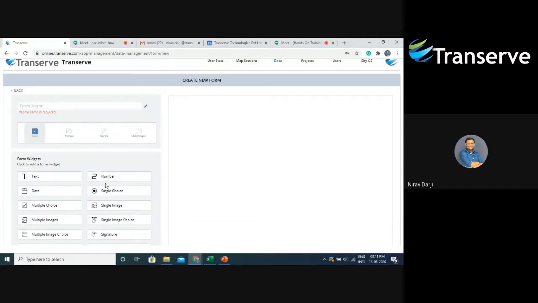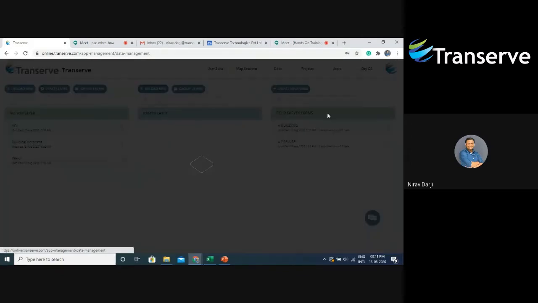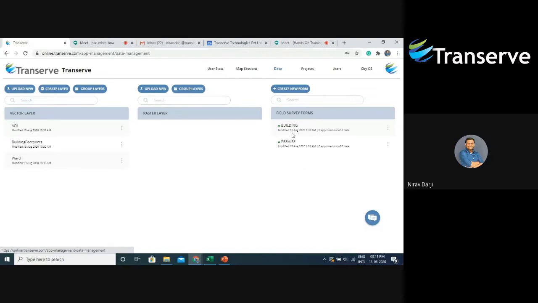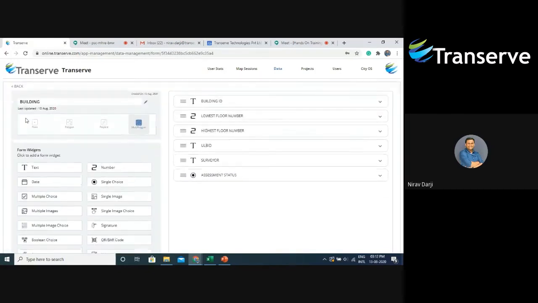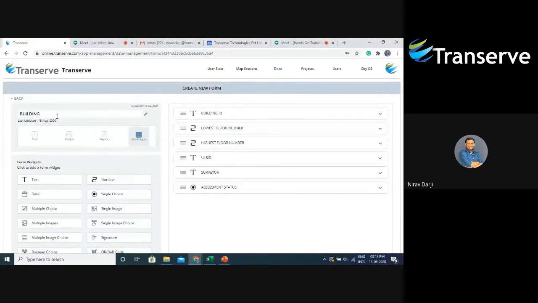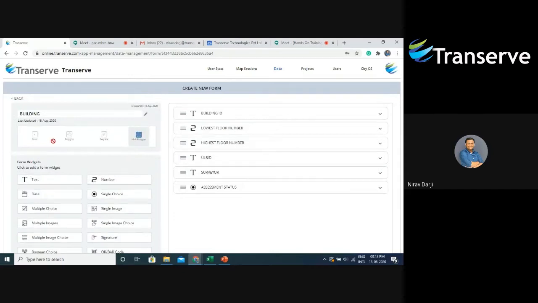So now let's create a building form. So I will go back. As you can see, I've already created a building form. So let me go inside it. As you can see, the form name I've given is building. Then I have chosen the geometry type as multi-polygon.